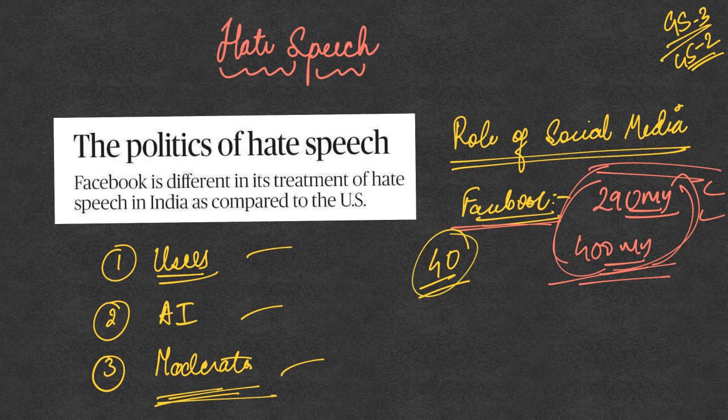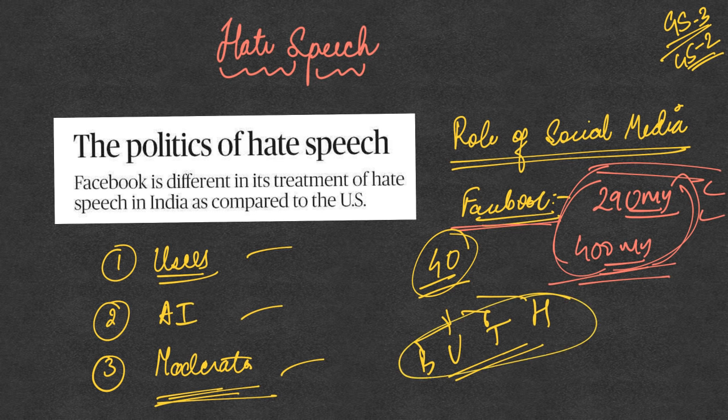But out of these 40 languages, in India the languages covered are Bengali, Urdu, Tamil and Hindi. But the majority of our population is not posting on social media in these languages, and there are several other regional languages which people use to express themselves on social media platforms. Covering just 4 languages in the entire country, with such a huge Facebook user base in India, is not going to be enough.